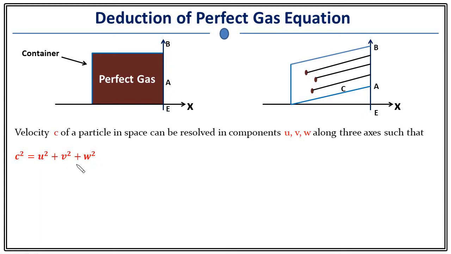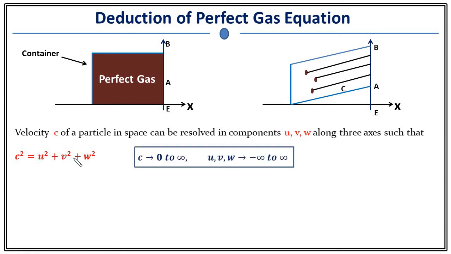These things you know from your vector analysis. Now, what is the range of u, v and w? From kinetic theory, we know that the molecule can have any velocity. So it can have any velocity from minus infinity to plus infinity. Why am I talking about the minus velocity? Because velocity is a vector quantity.